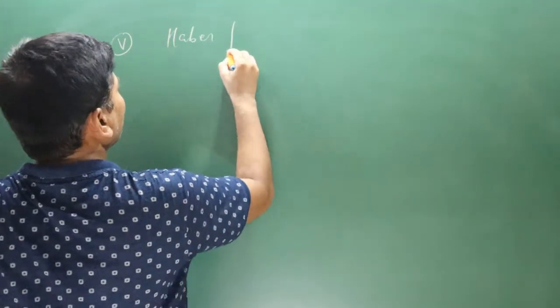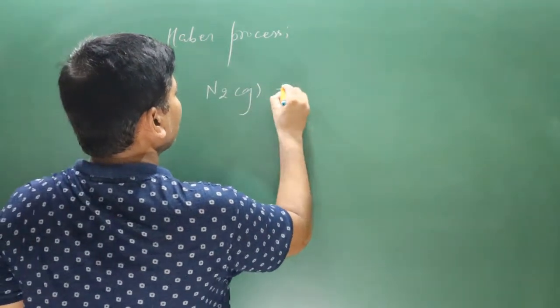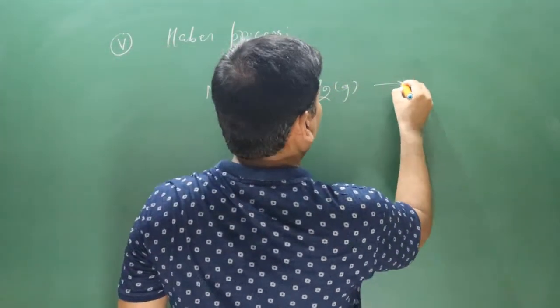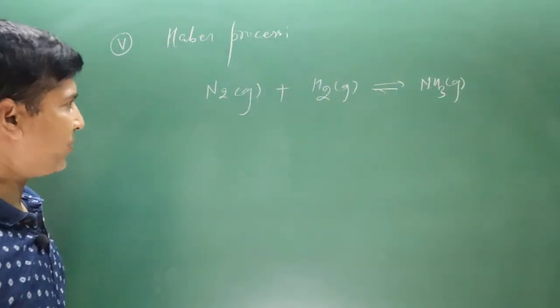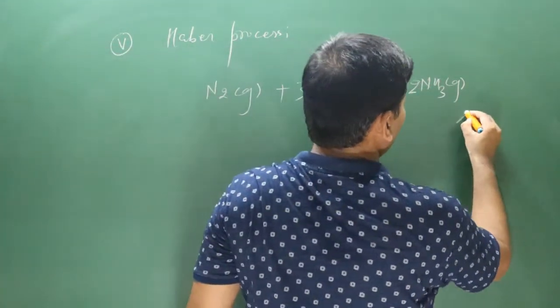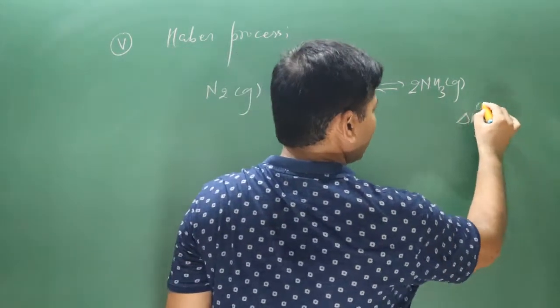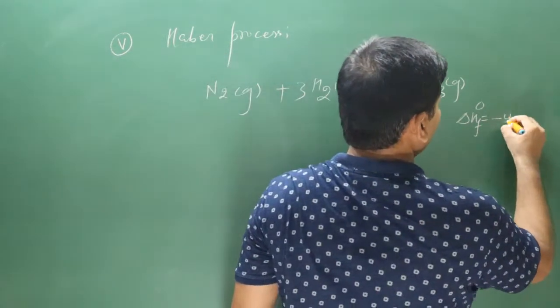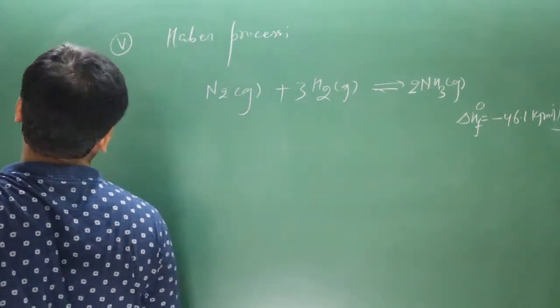The fifth preparation reaction is Haber process. By using this process, we produce ammonia gas on a large scale. In this process, nitrogen gas reacts with hydrogen gas and produces ammonia gas. Very common chemical reaction. We balance this equation, multiplied by 3 multiplied by 2. This reaction is an exothermic chemical reaction. The standard enthalpy of formation of ammonia, delta Hf, is minus 46.1 kilojoule per mole. It is an exothermic chemical reaction.